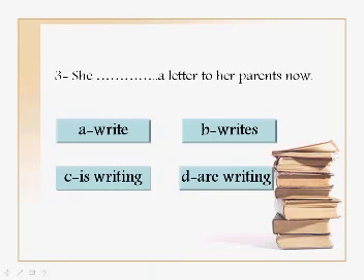Remember I told you to read the whole sentence. Here we have the word now, which means we have a present continuous tense. Excellent. Okay? So, she is writing a letter to her parents now.